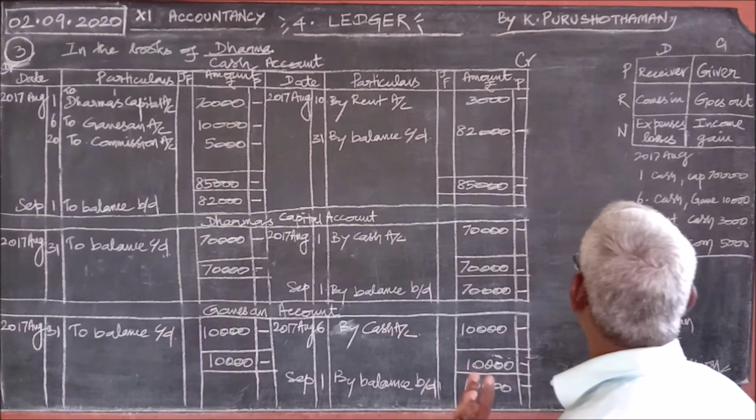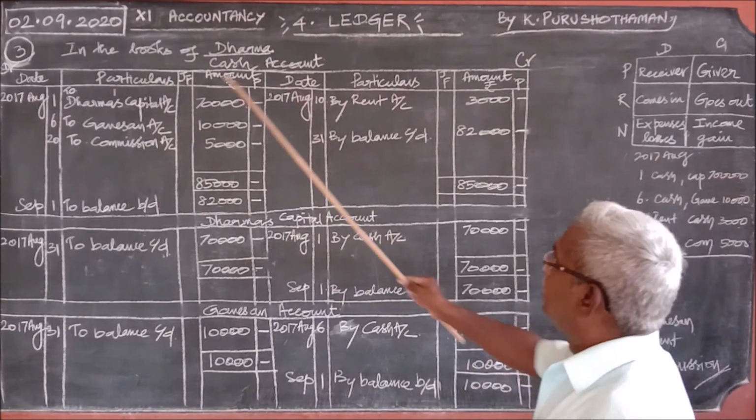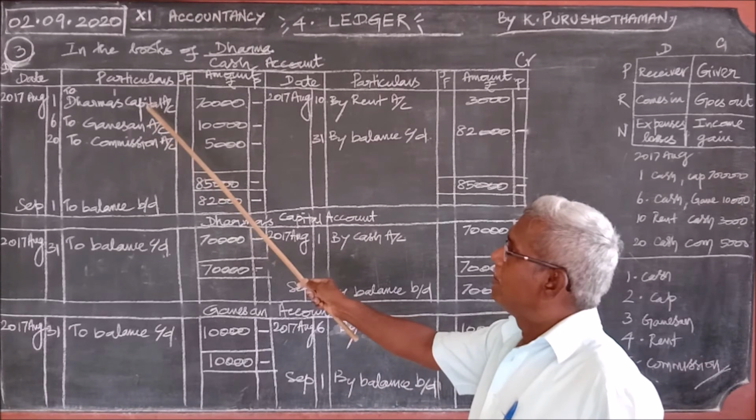So in the second journal entry, cash is coming on the debit. So on the debit side, the Ganesan account is coming along with that.